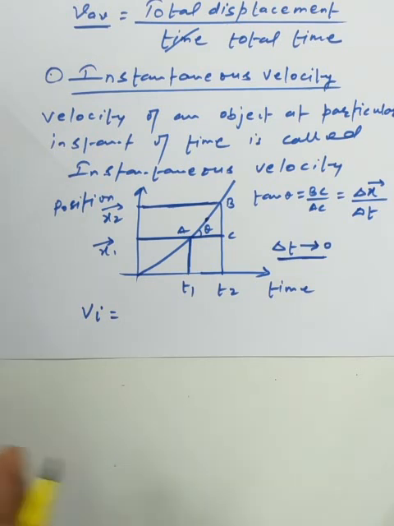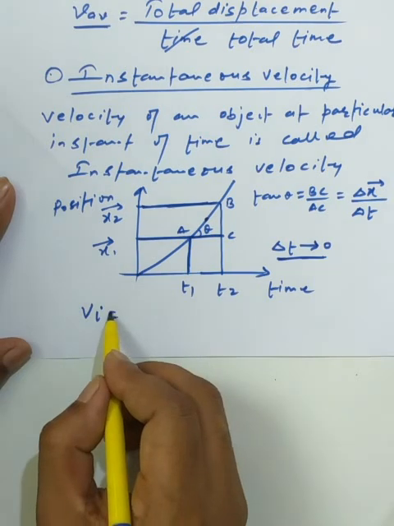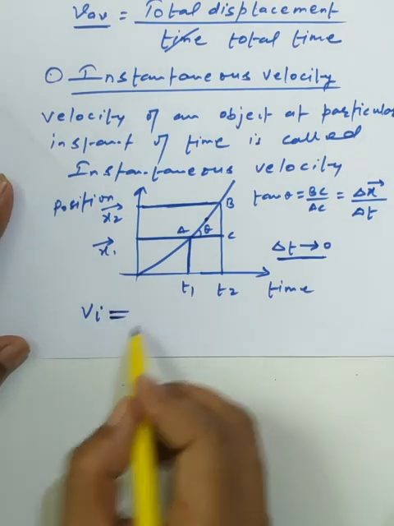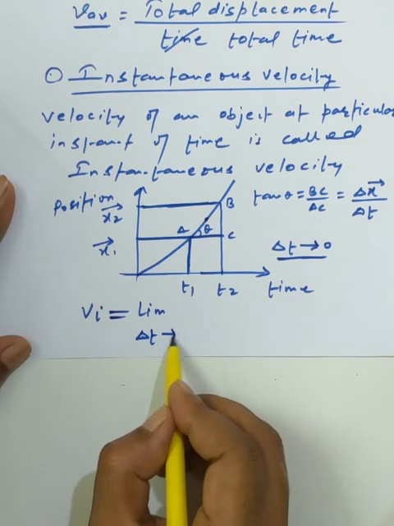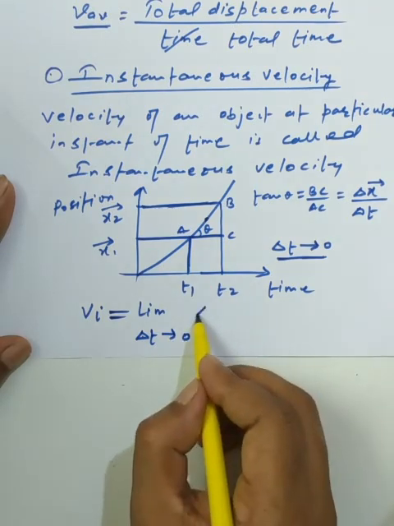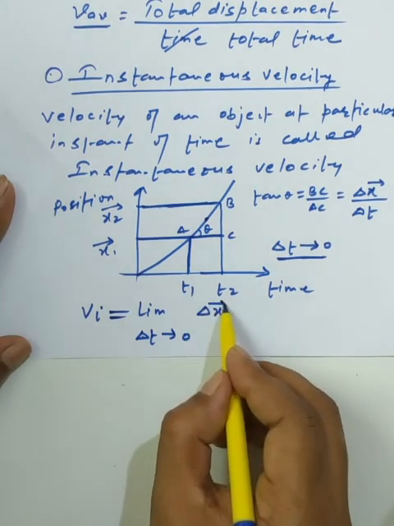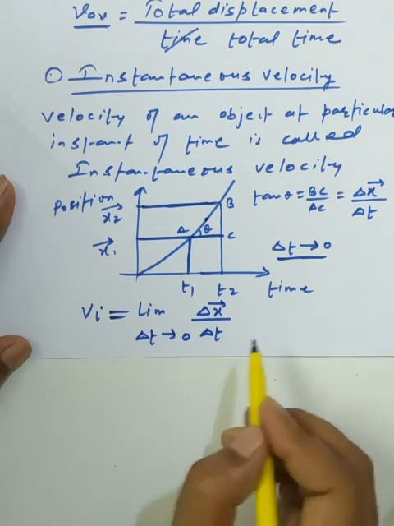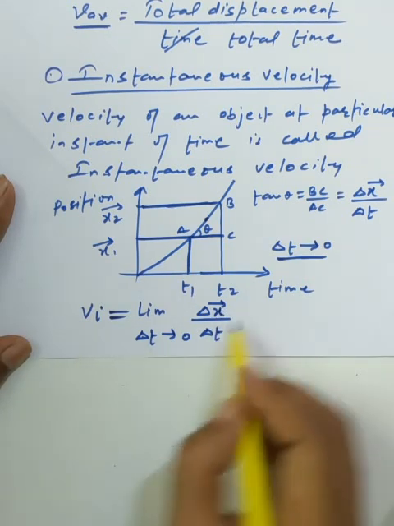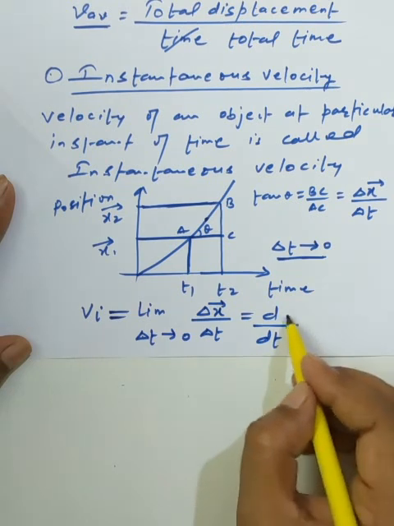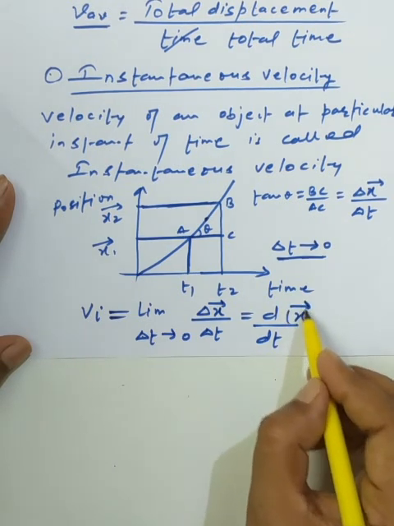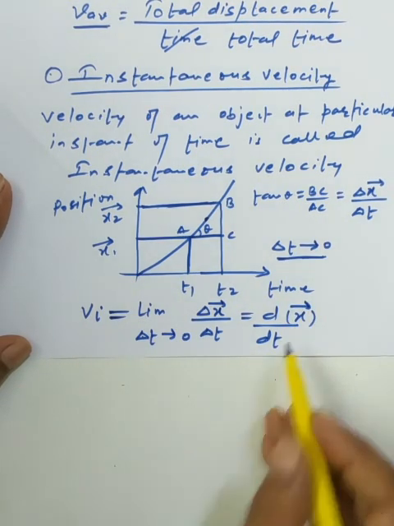So how will we solve it? We will go with the derivative part. I represent the limit of delta t tends to 0 of delta x upon delta t with the vector sign, and in derivative form we represent it as d by dt of the displacement.